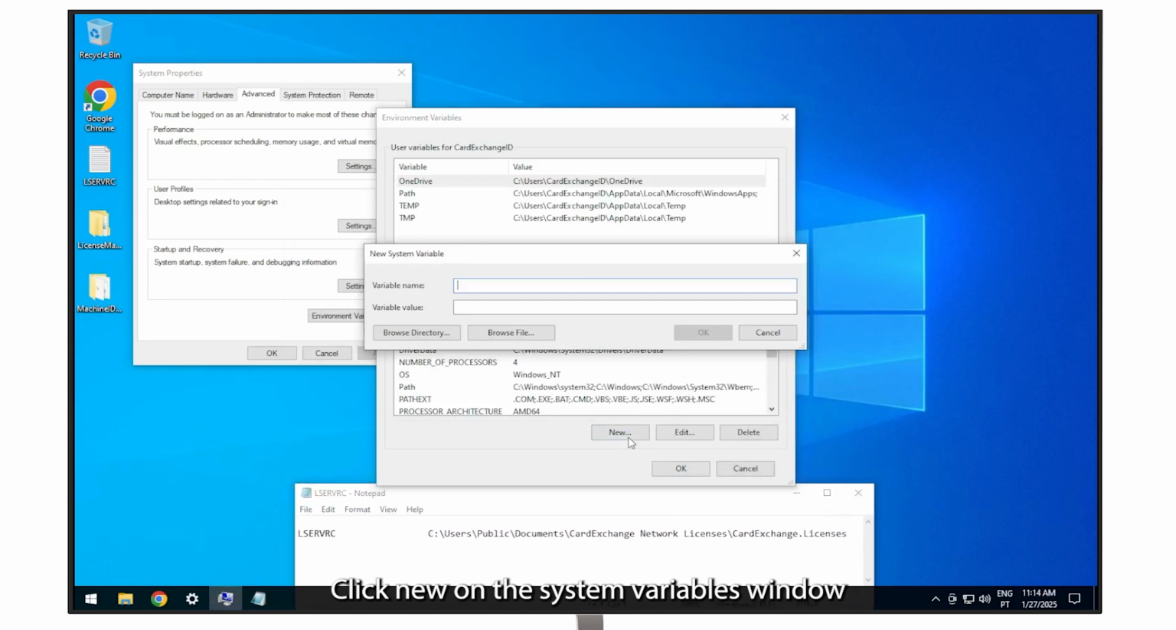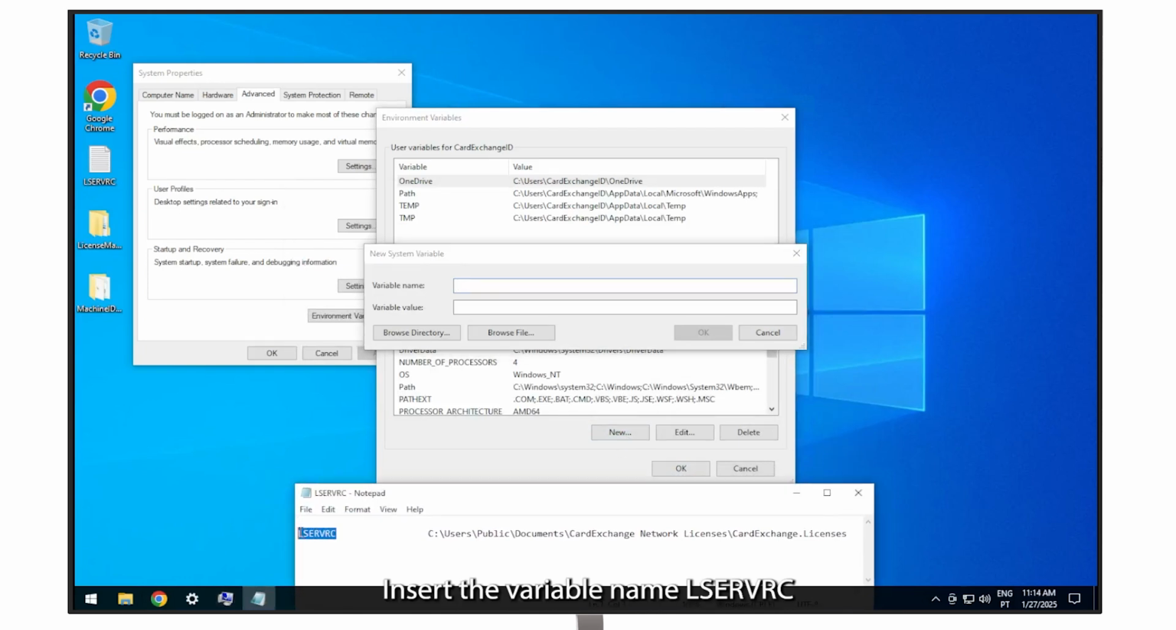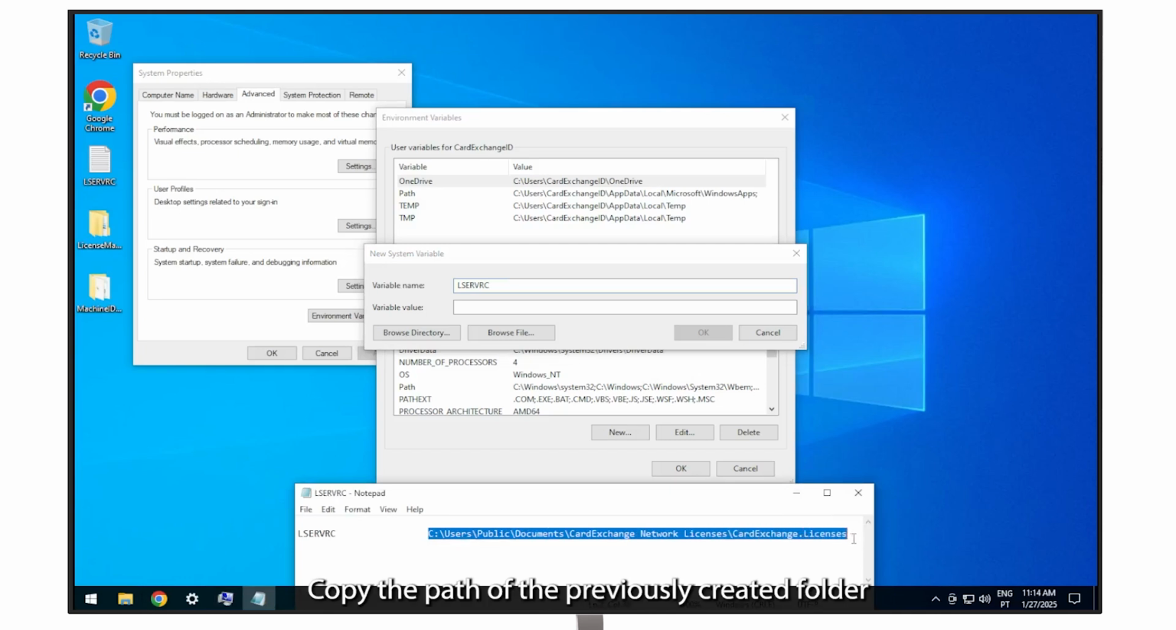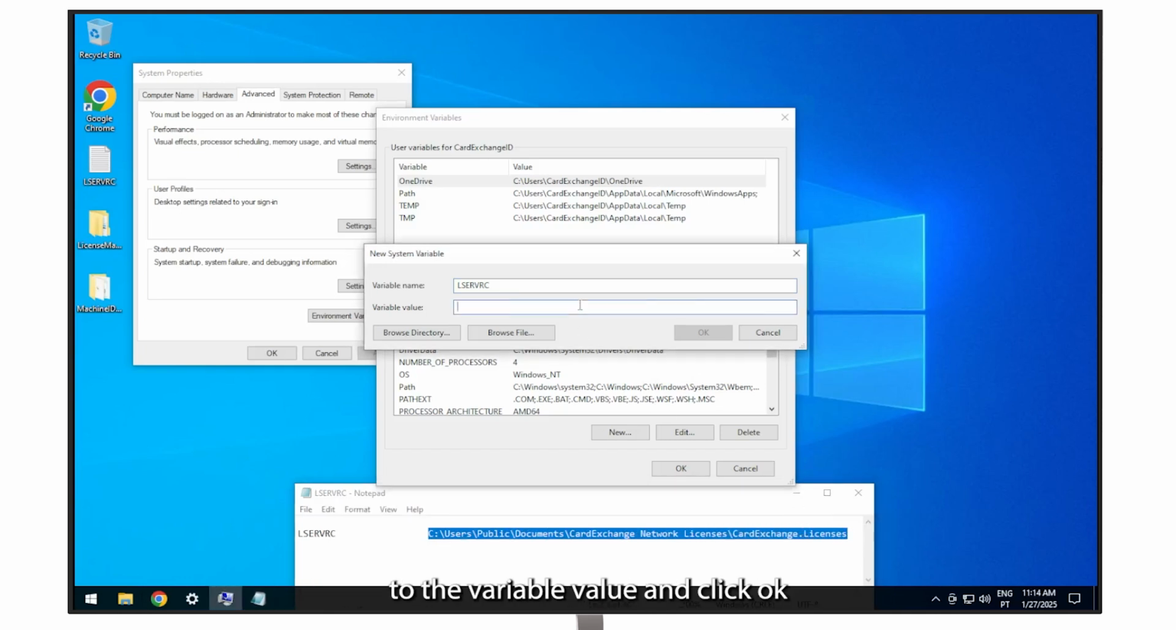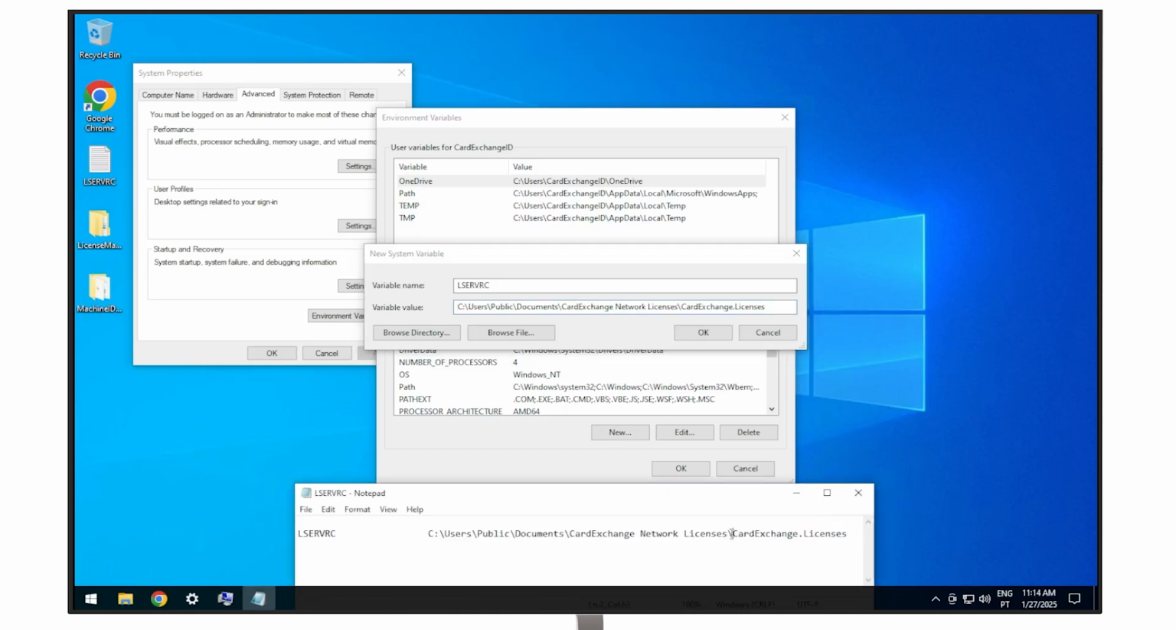Click New on the System Variables window. Insert the variable name lsservrc. Copy the path of the previously created folder to the variable value and click OK. Please make sure that the created folder was named CardExchange Network Licenses.